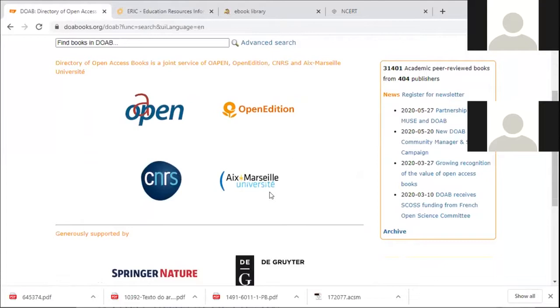Okay. Have you all understood the directory of open access books?